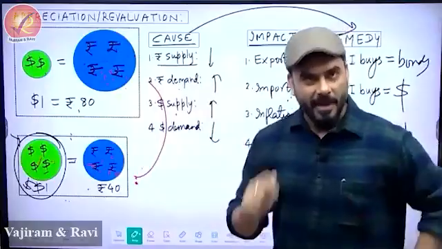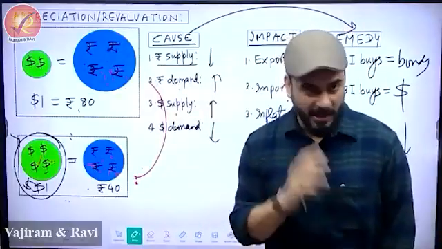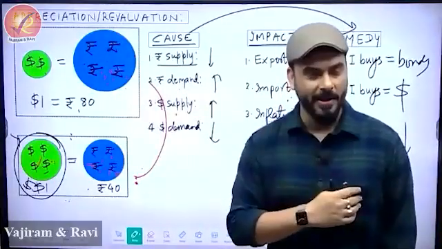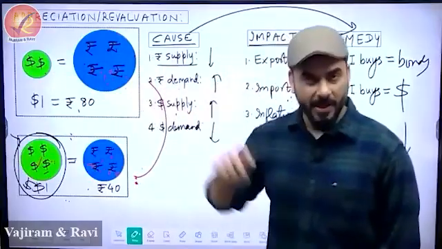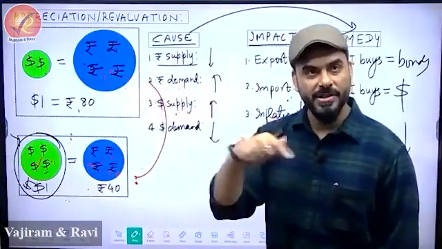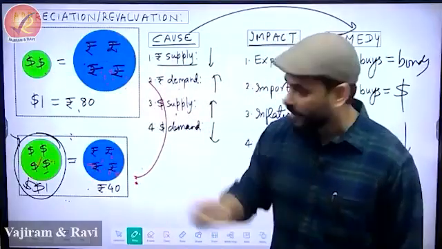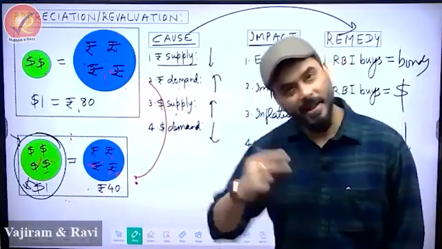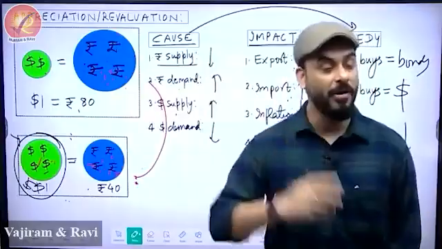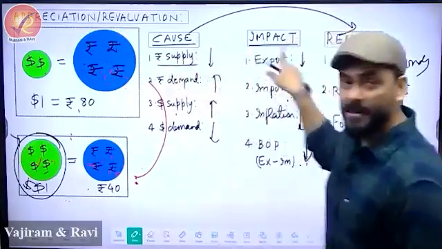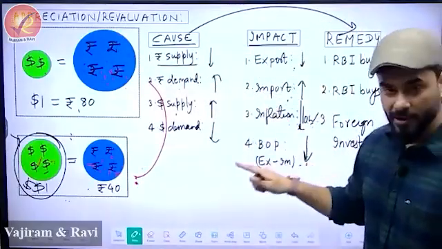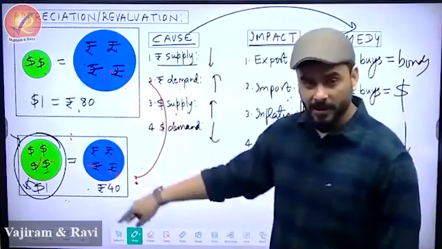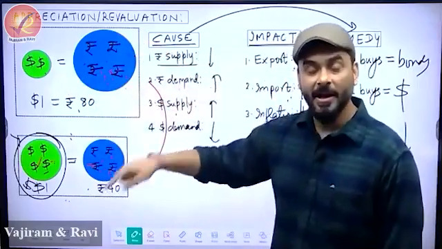It's so simple. Whenever in UPSC, or when I take a test, you are confused about what to write, simply create an initial scenario. If the question says appreciation of rupee, then you reduce the size of rupee, increase the size of dollar, and then you play around with the concept. You will never go wrong. But if you adopt this formula directly, you might go wrong. If you draw this type of circle, that okay, from here we have reached here, I guarantee you will never go wrong,